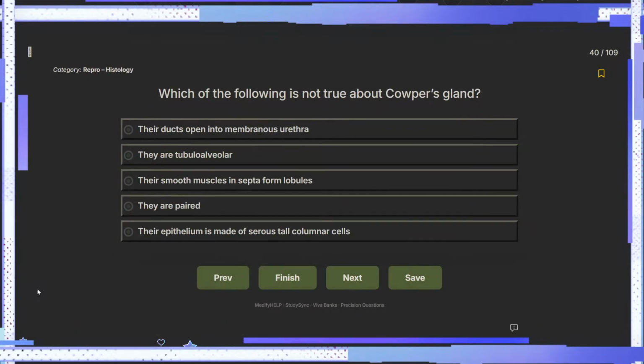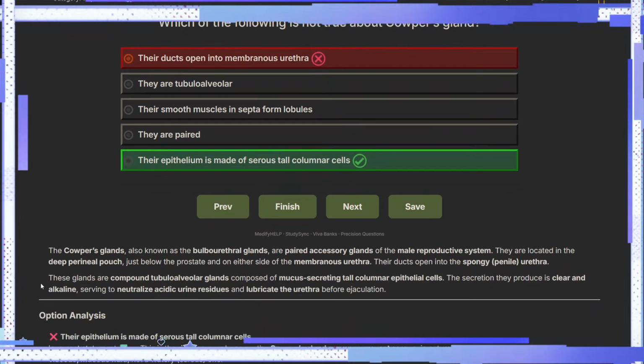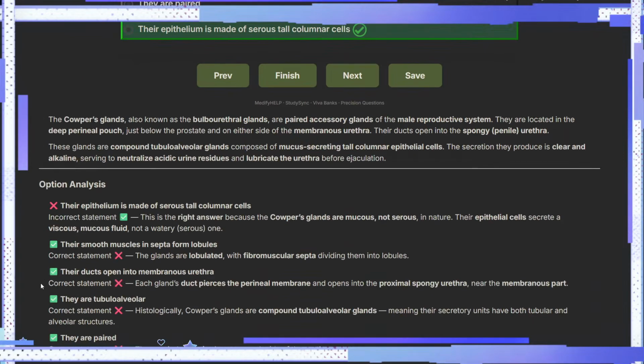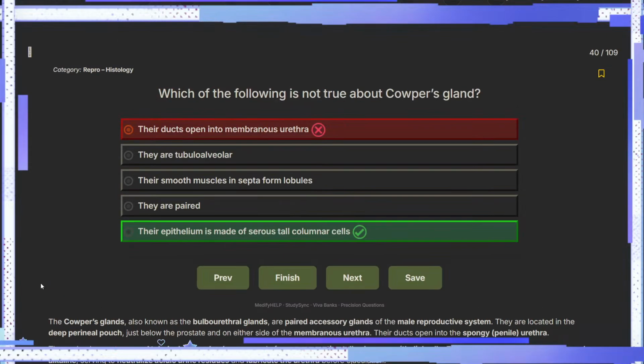Which of the following is not true about the Cowper's gland? Epithelium is made of serous tall columnar cells. Yes. They are paired. Yes. Smooth muscles in septa form lobules. Yes. They're tubulo-alveolar, 100%. Their ducts open into the membranous urethra. No. They open into the spongy urethra. What the hell? Well, the question is what is not true.